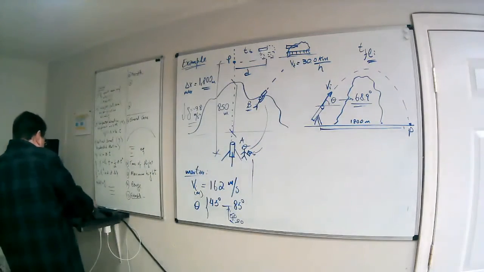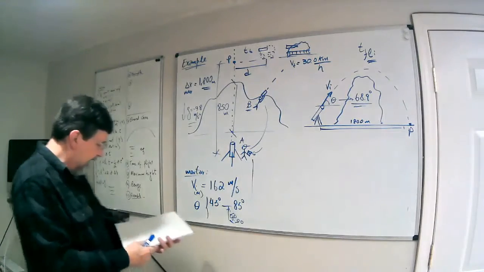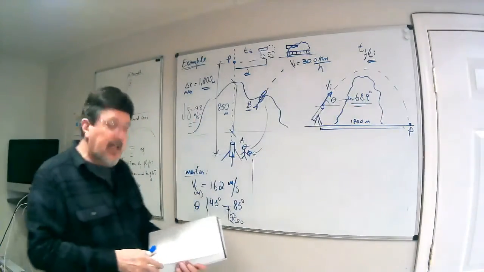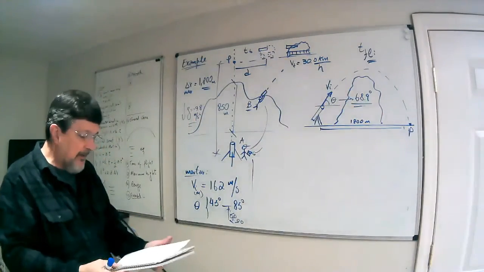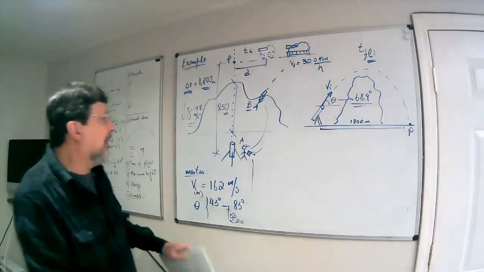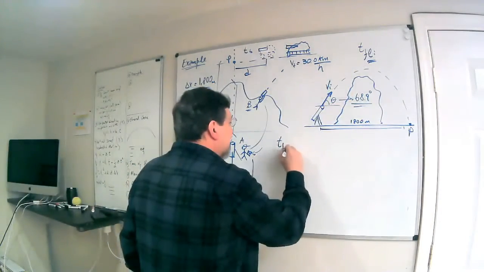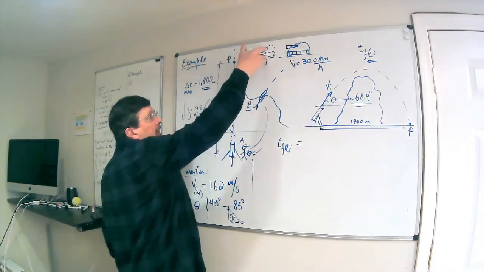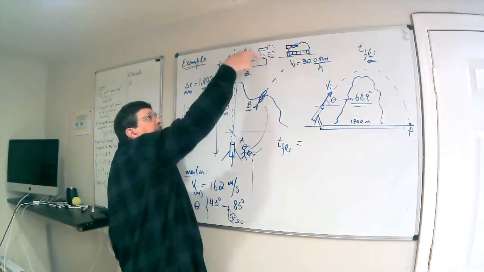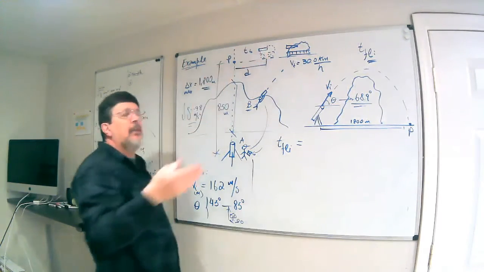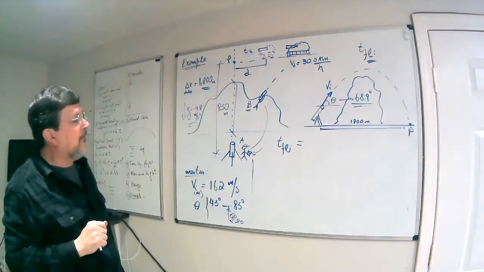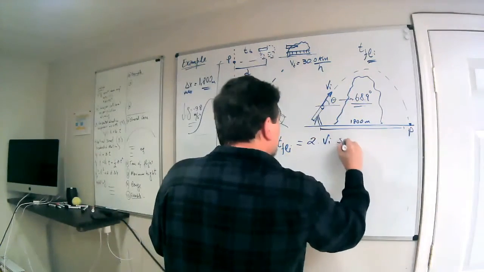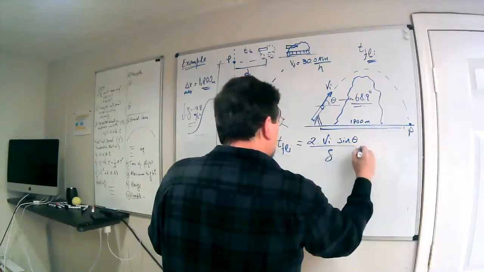So what's the next thing that we need to calculate? Is exactly how long it's going to take for the projectile to get there. You remember, that is going to be the next move for us, to calculate the time of flight. Because knowing how long it's going to take, I can have an idea how long is the same time that the tank is going to be traveling this distance d. Right? It's the same time of flight. So the time of flight is what? It's 2 v initial sine theta over g.